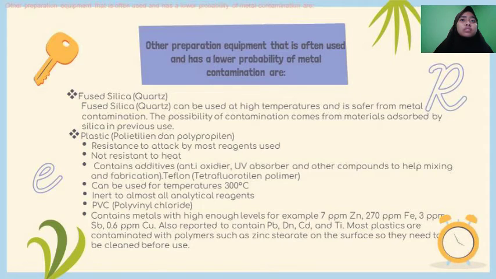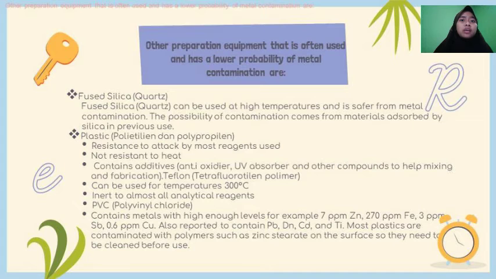PVC, polyvinyl chloride, contains metals at high levels, for example 2 ppm Zn, 220 ppm Fe, 3 ppm Sb, 0.6 ppm Cu, and is also reported to contain Pb, Sn, Cd, and Te.